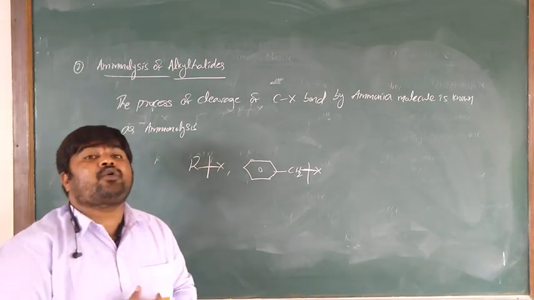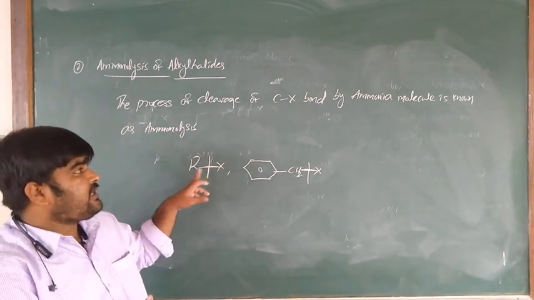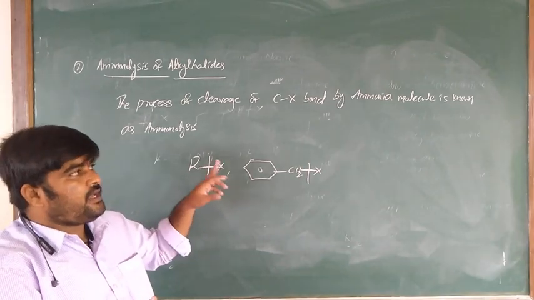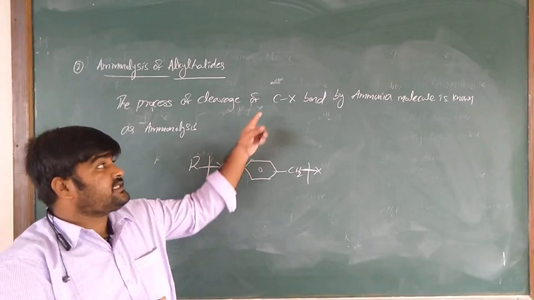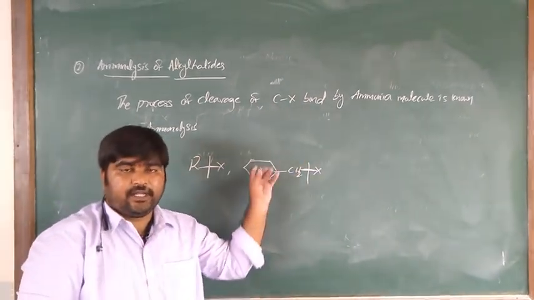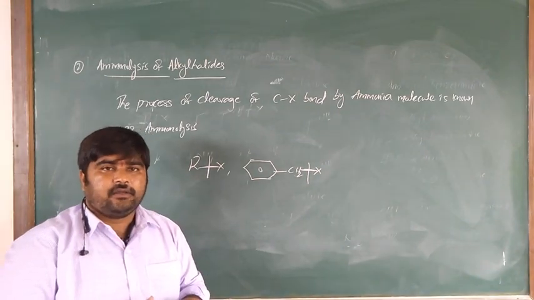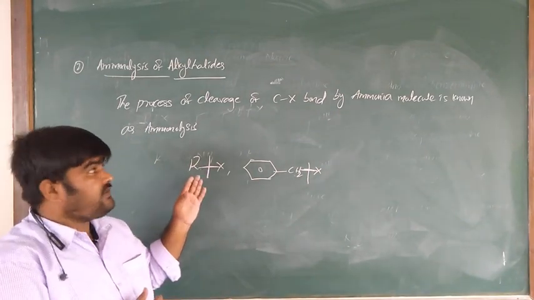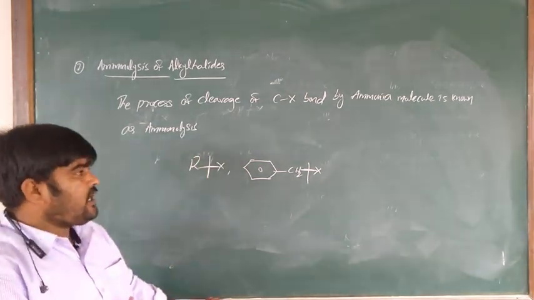That is called ammonolysis. Is it clear what I am saying? The process of cleavage of the carbon-halogen bond by ammonia molecule is known as ammonolysis.